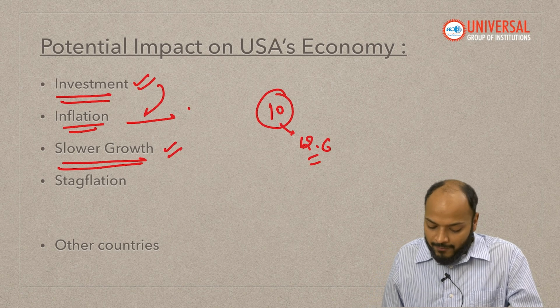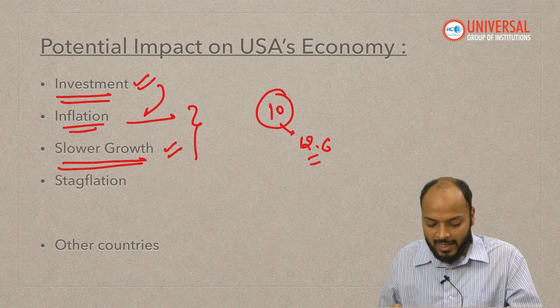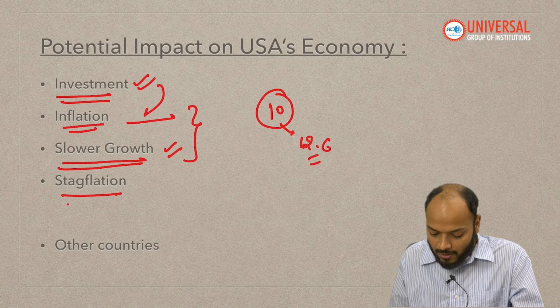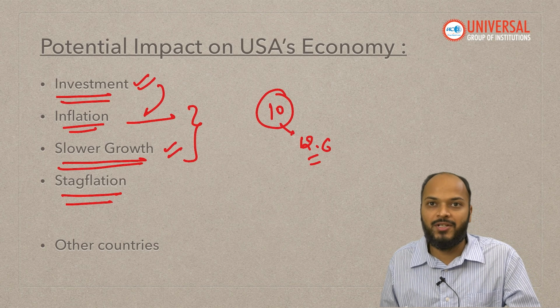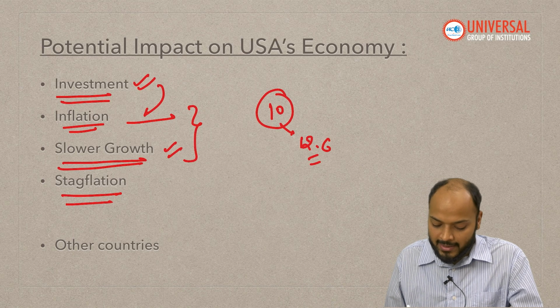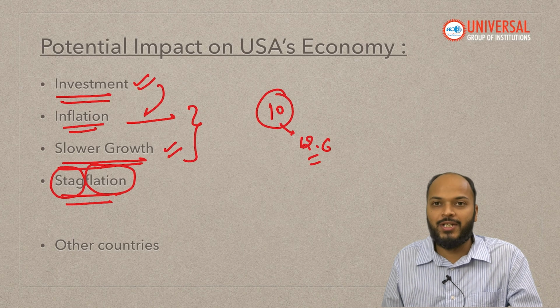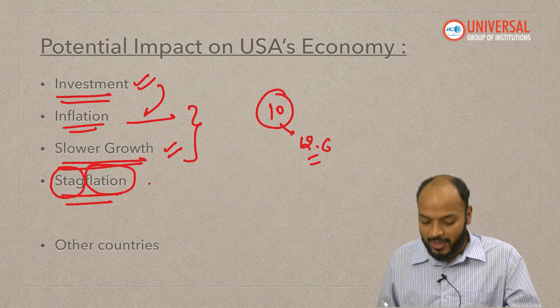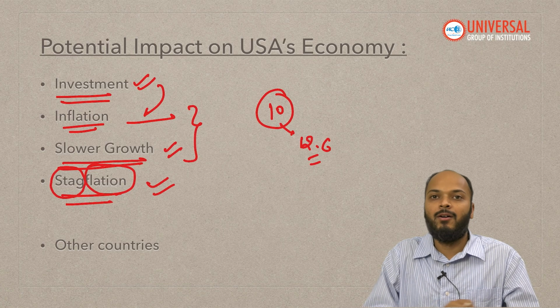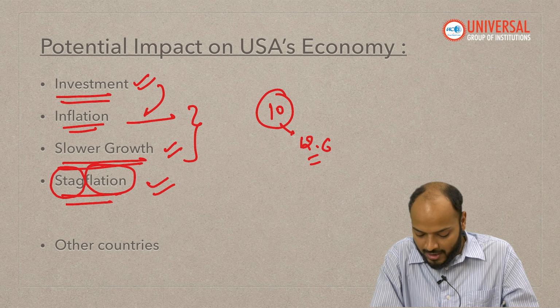So because of higher inflation and slower growth, USA's economy might see stagflation. So stagflation, what does it mean? It is a combination of these two. Stagnant growth plus inflation is stagflation, which USA might face in the near future.